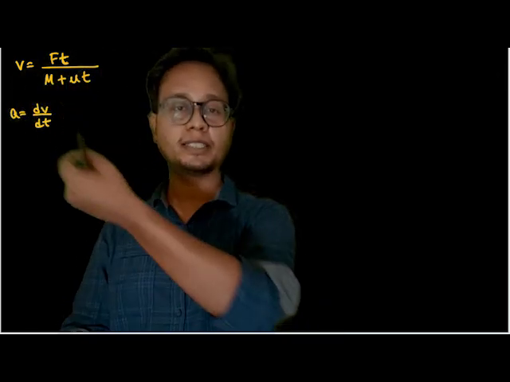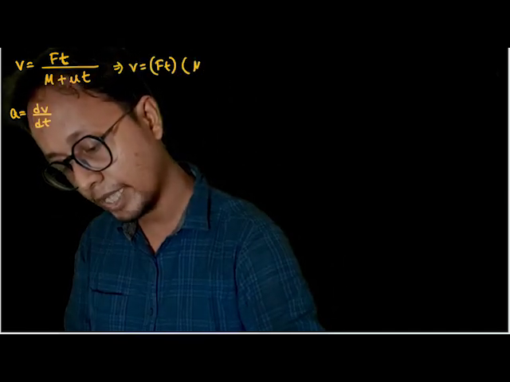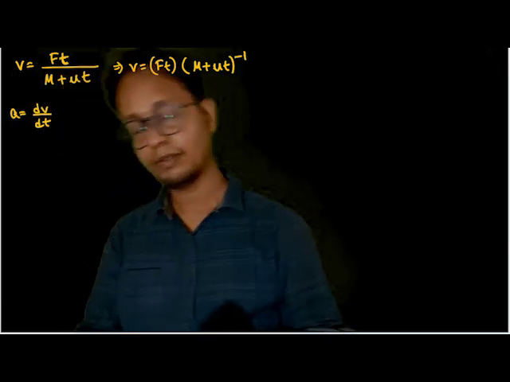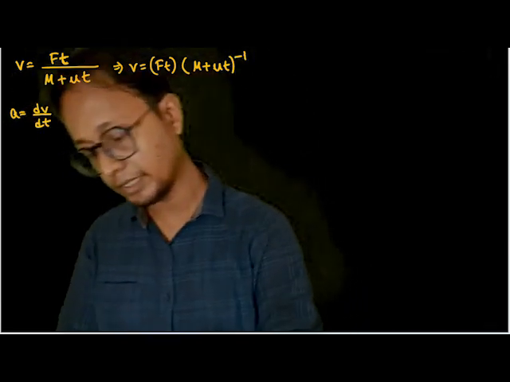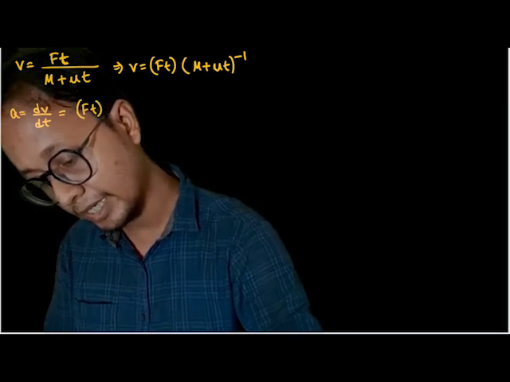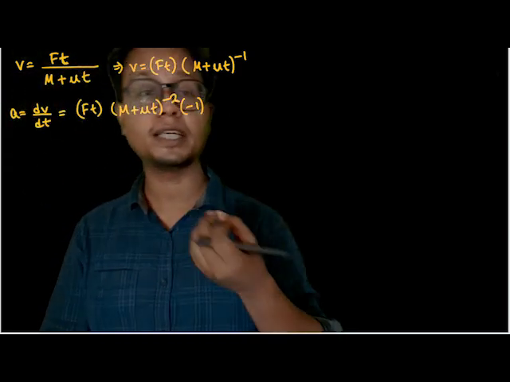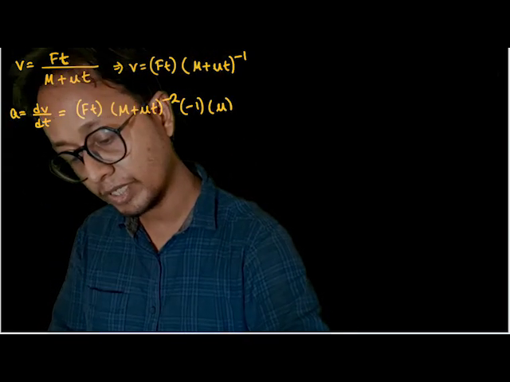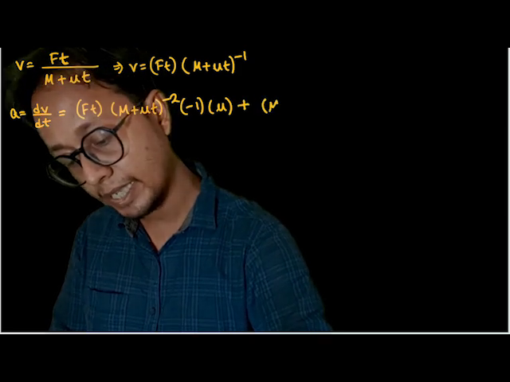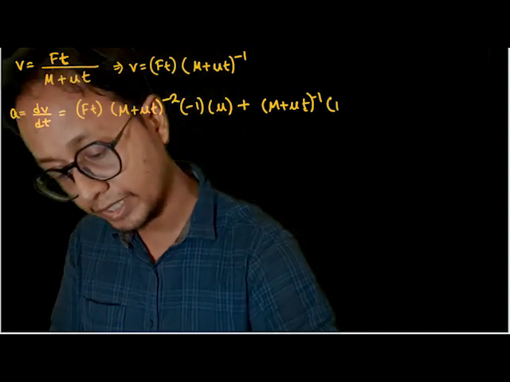And acceleration is equal to dv by dt. I have to differentiate it by parts. This velocity can be written as f into t into (m + μt) to the power minus 1. So I take ft as constant and differentiate (m + μt) to the power minus 1, giving (m + μt) to the power minus 2 times minus 1, and I have to go inside and differentiate μt also, which gives μ. Plus, I take m plus μt as constant and differentiate ft, which gives f.